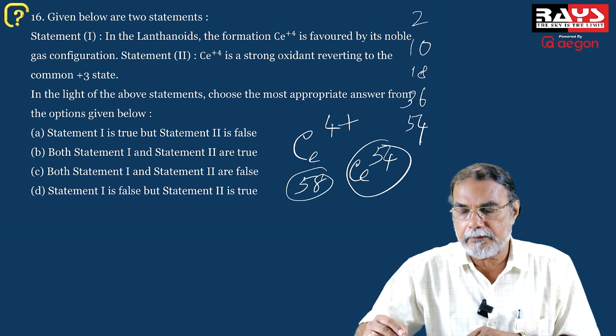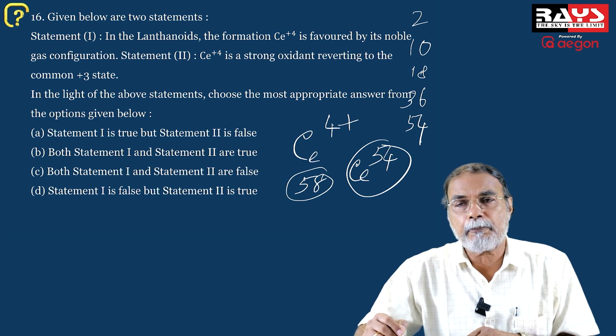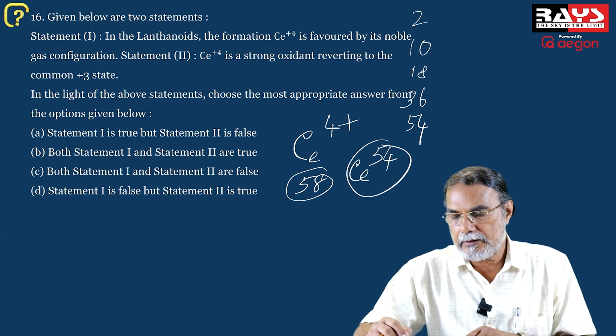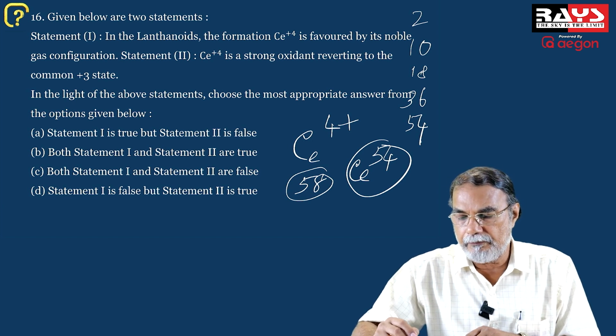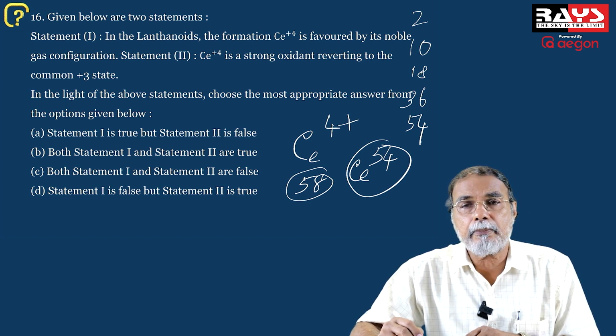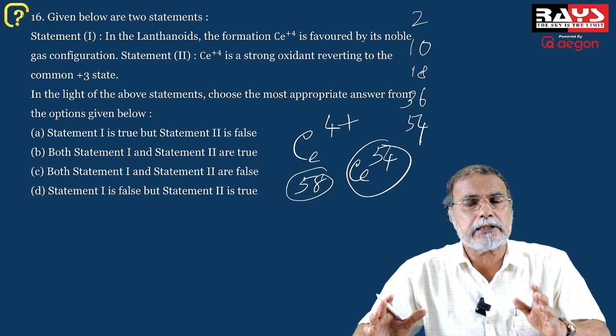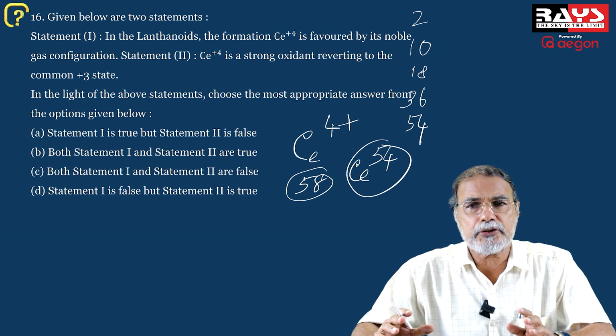2, 10, 18, 36, 54. So xenon has atomic number 54. So 54 represents a noble gas configuration. It is the xenon configuration, which is a configuration of cerium with 4 positive charges. So it has a noble gas configuration, and therefore it is exceedingly stable. Ce4+ is very stable, and that is ceric ion.